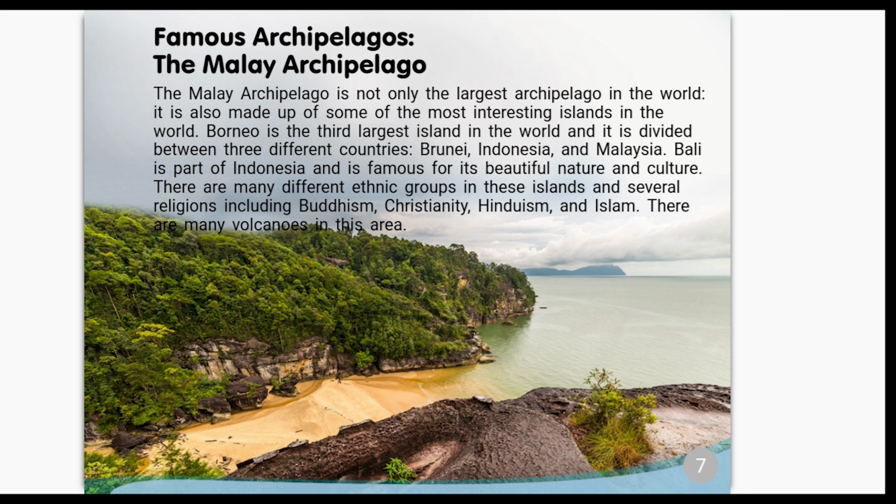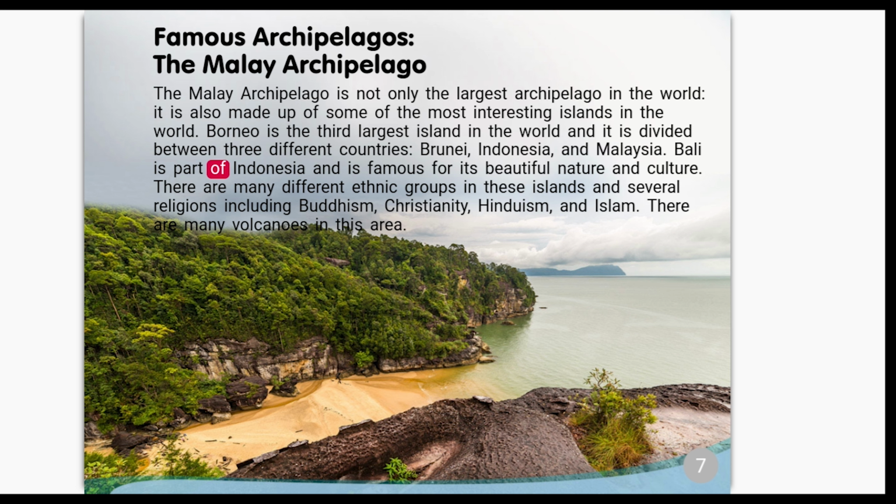Famous archipelagos, the Malay archipelago. The Malay archipelago is not only the largest archipelago in the world, it is also made up of some of the most interesting islands in the world. Borneo is the third largest island in the world, and it is divided between 3 different countries: Brunei, Indonesia, and Malaysia.